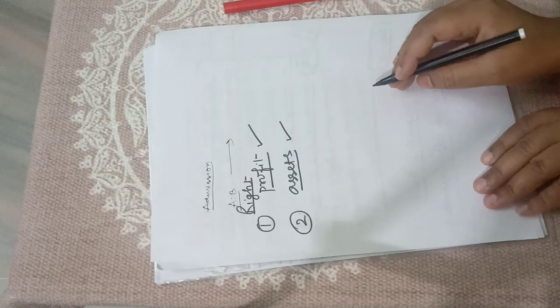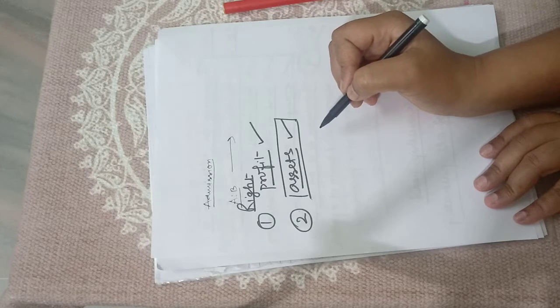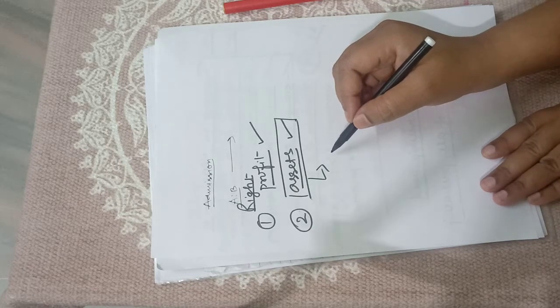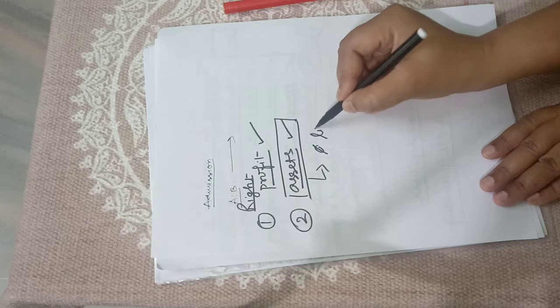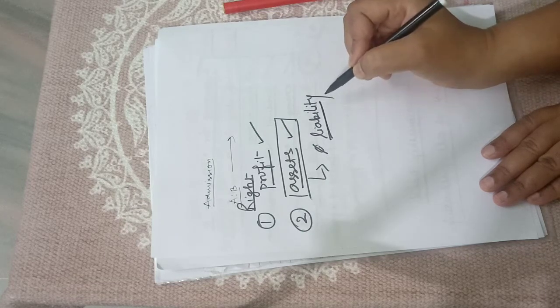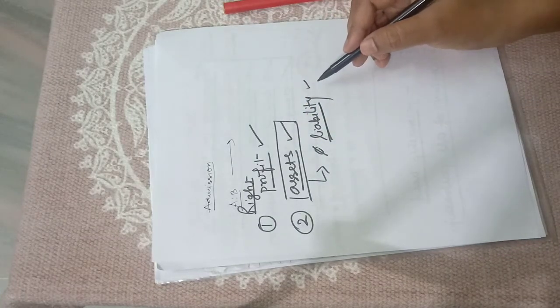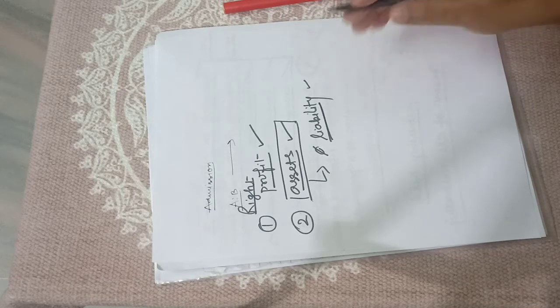The third thing: he will also become liable for all the liabilities as well. So these rights and liabilities he will acquire by becoming a partner of the firm. Okay, in theory this was required.